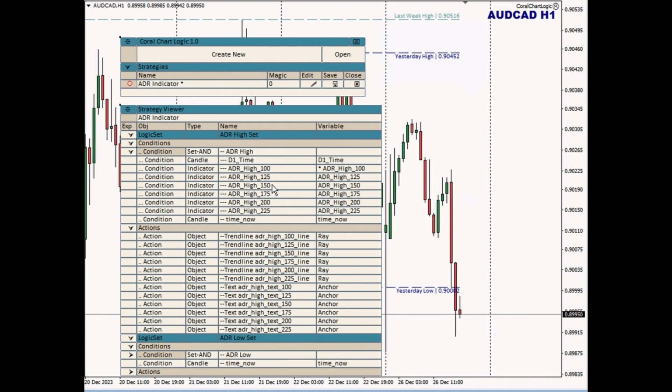For the most part, throughout ChartLogic, these names are automatically created for you. You don't have to sit here and come up with unique names for every different condition or action and then take the time and effort to type them in. As you make changes to the dialogs, these names will automatically be updated for you. And then you see the variable name. In some cases you can set a variable, like this indicator, where you don't see the indicator name anymore because you've defined a variable called ADR high, and the automatically updated name will show you the name of the variable instead of the name of the indicator because you named it.